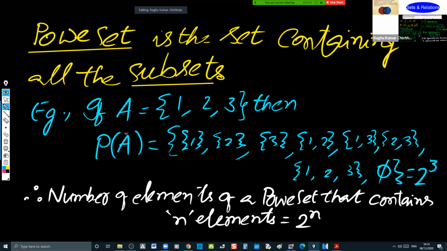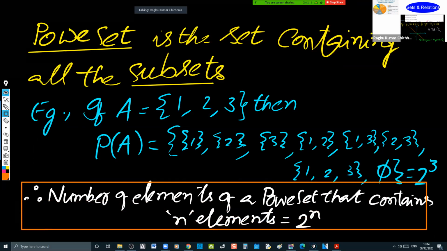So, what is your broad understanding now about the power set? Power set is the set containing all the subsets, and most importantly, the power set contains even the null set also.